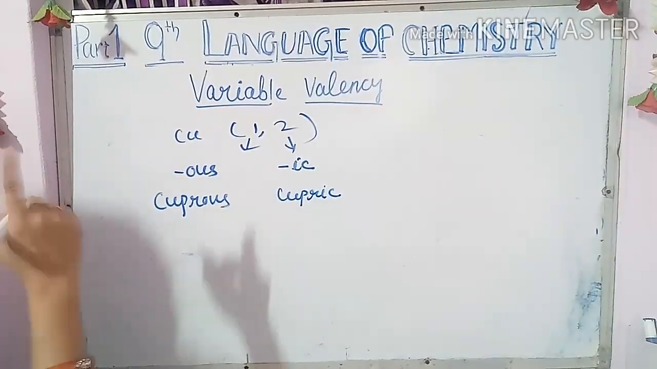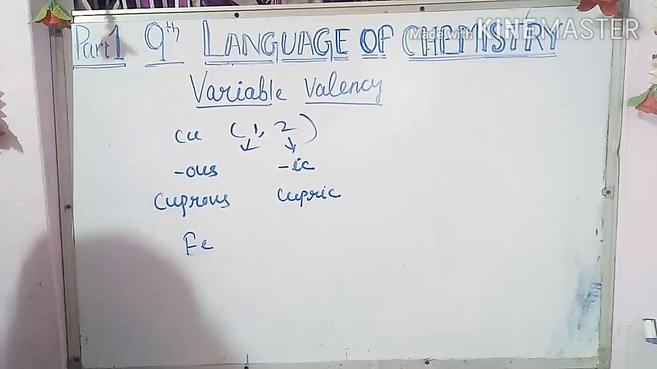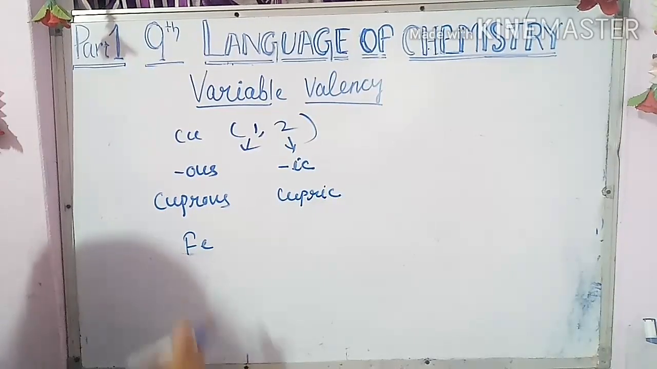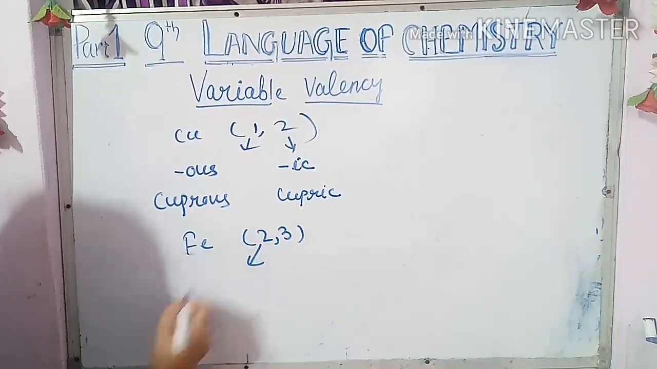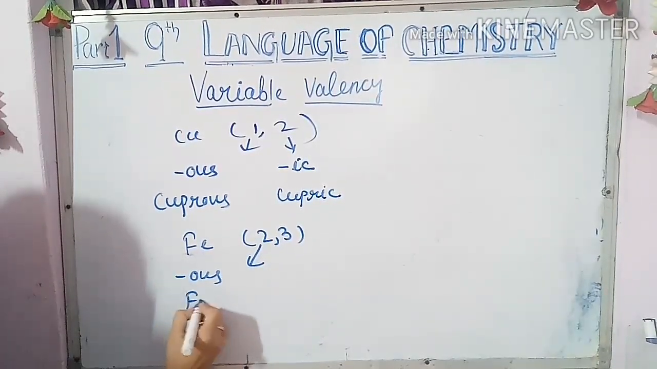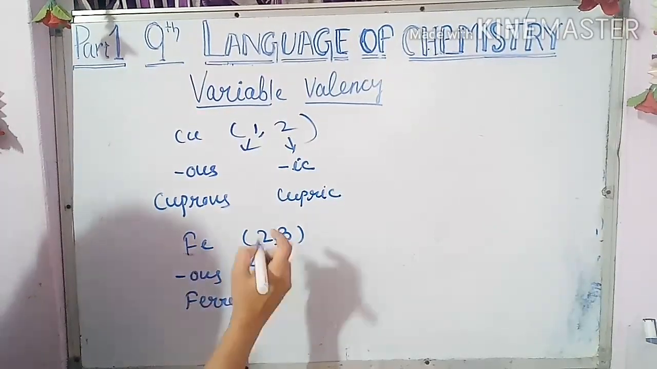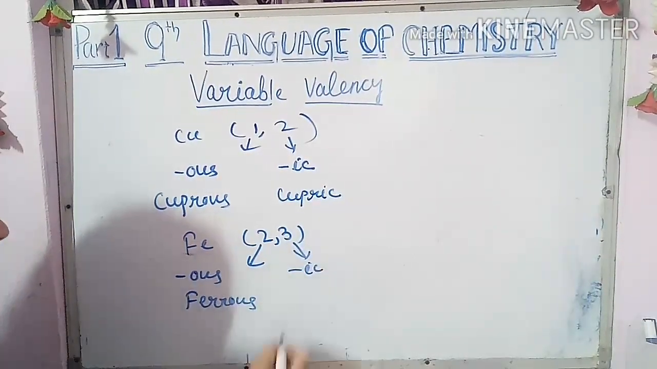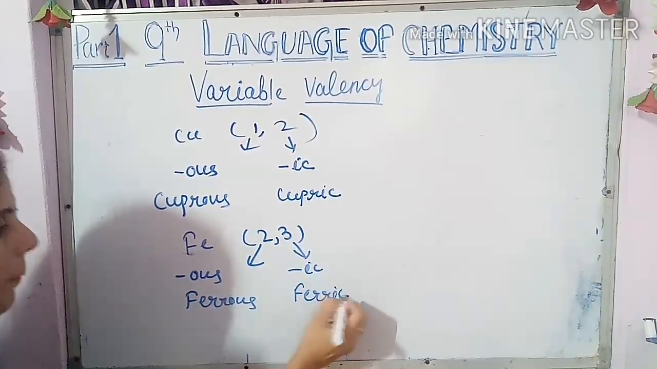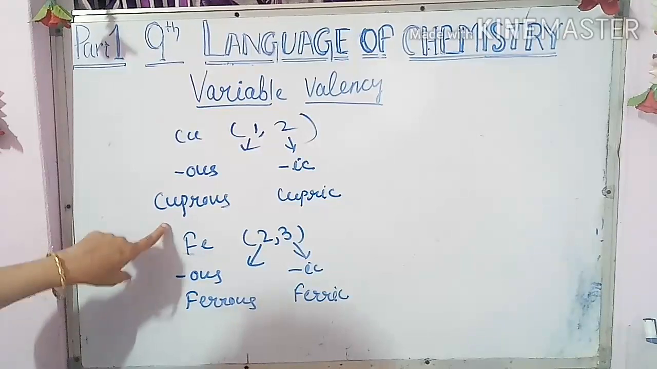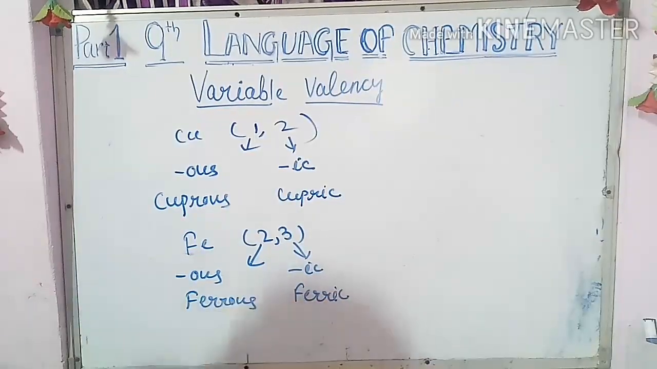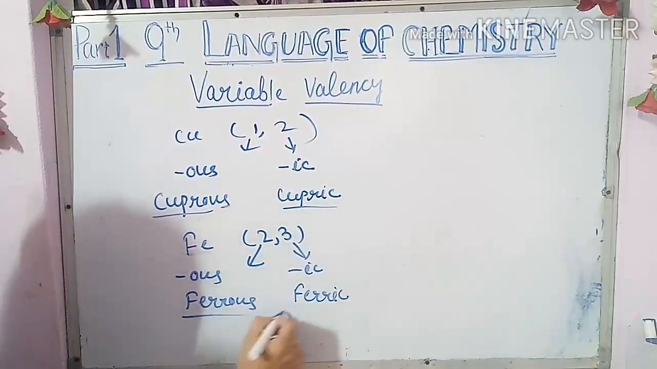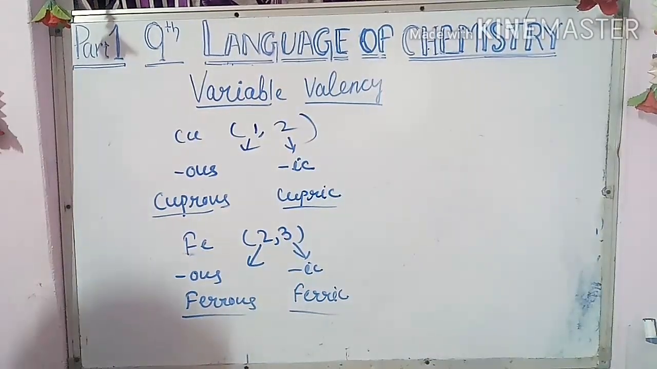Again, another example I will give you. Fe. What are the two valencies for iron? As you know, the symbol of iron is Fe, and the valencies are 2 and 3. Whenever Fe shows the 2 valency, the suffix is OUS, means ferrous. Whenever the valency is 3, the suffix is IC, means ferric. The smaller valency, suffix is OUS. The larger valency, suffix is IC. And according to that, the names will come. It is all about variable valency.